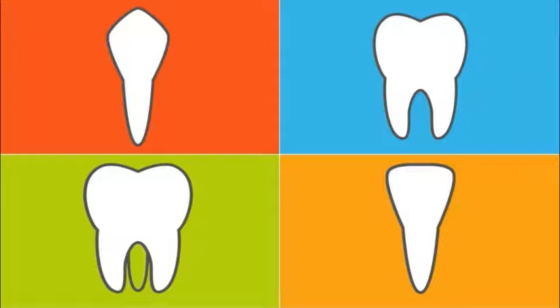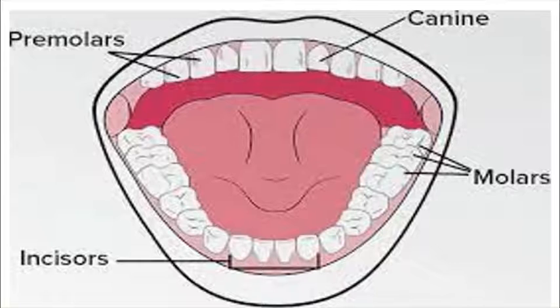When we talk about the functions of the teeth, incisors are useful for biting and cutting, canines are useful for tearing, and molars and premolars are useful for grinding and chewing. Teeth are made up of a hard, bone-like tissue called dentine, which is covered by the hardest tissue in the body, named enamel.